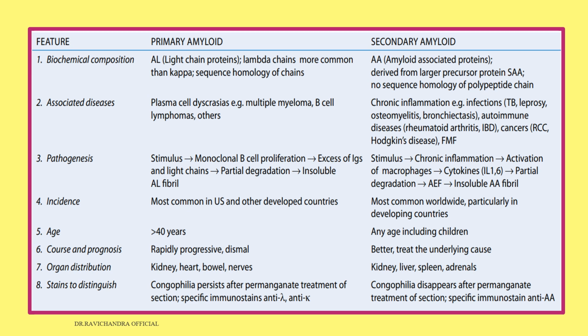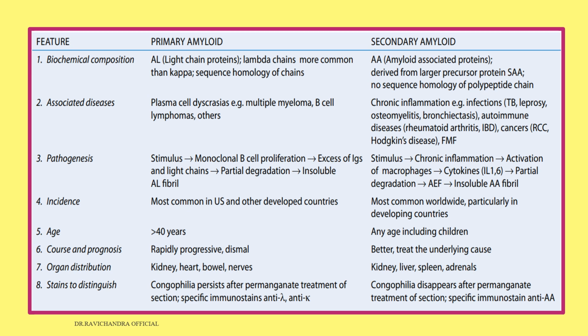Remember, primary is alphabet I, immunoglobulins. In secondary, it is SEC, C. So chronic inflammation will result in activation of the macrophages, thereby releasing cytokines IL-1 and IL-6, interleukin 1 and 6, which will undergo partial proteolysis and result in formation of amyloid enhancing factors, thereby resulting in formation